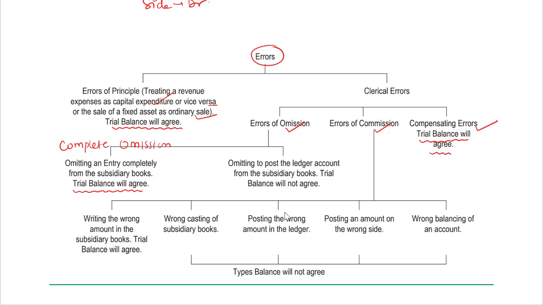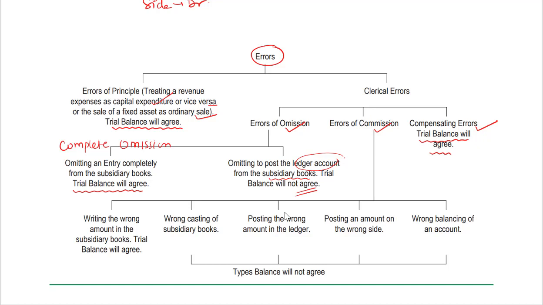Omitting to post to the ledger account from the subsidiary books, the trial balance will not agree. We have posted it in the subsidiary books, but not taken it to the ledger account. So it will not agree.